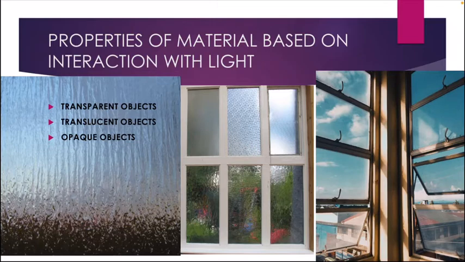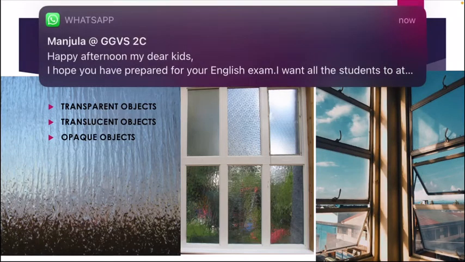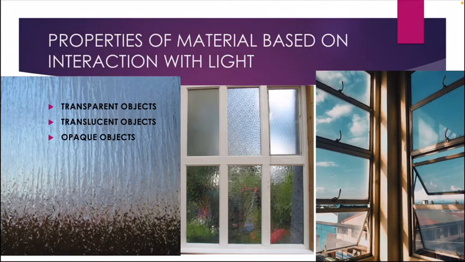The next one is when we can partially see through the object. That means we can see through the object, but we cannot define what it is. Examples are frosted glass, butter paper, and certain plastics. So this is called a translucent object.